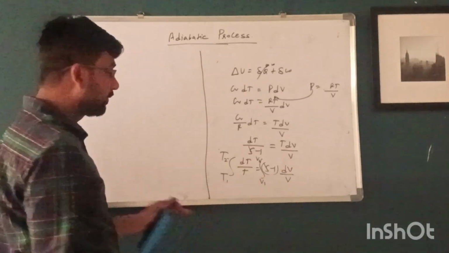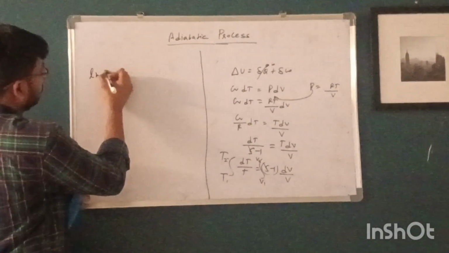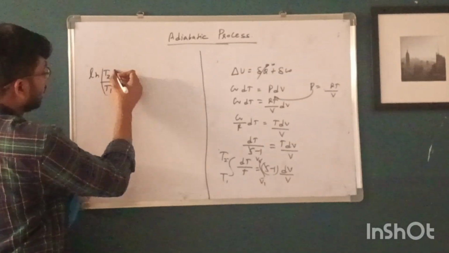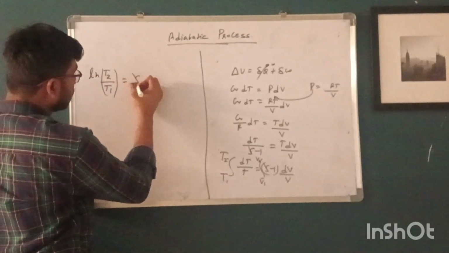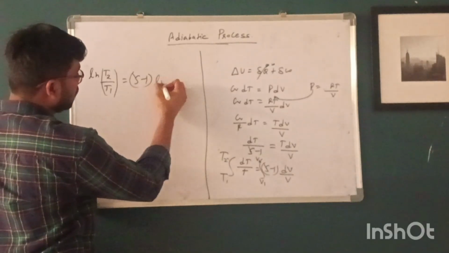After integrating, we will get ln T2 by T1 equals gamma minus 1 times ln V1 by V2.